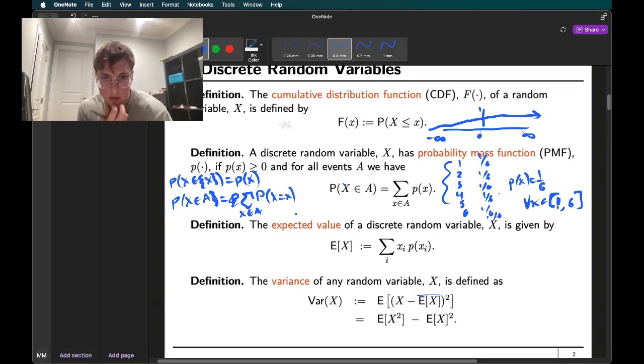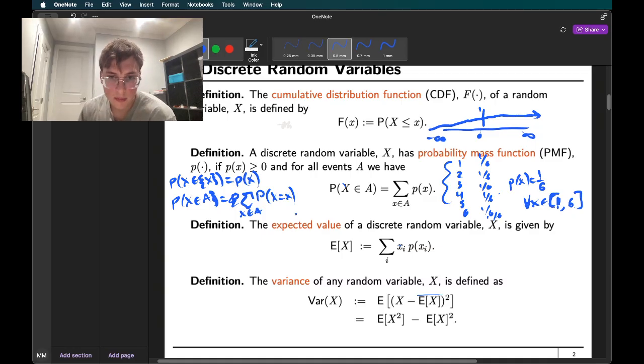I guess I also just thought of the question, is it possible for X not to have a probability mass function? I think so. I think if, well, I'm not sure actually. I'll have to come back to that.